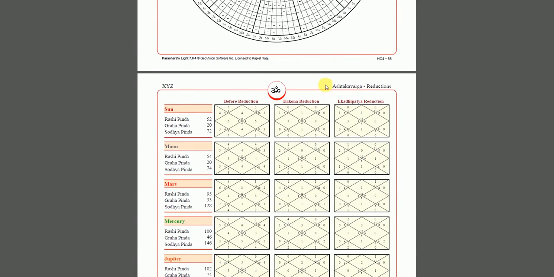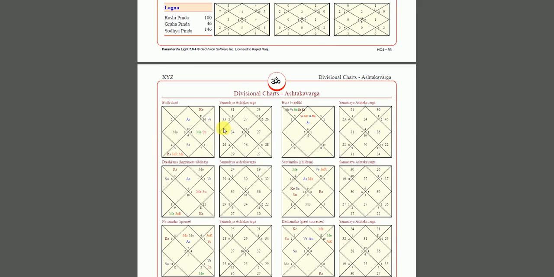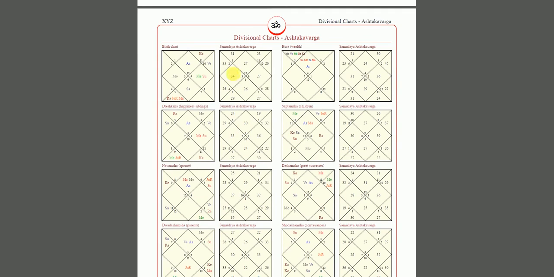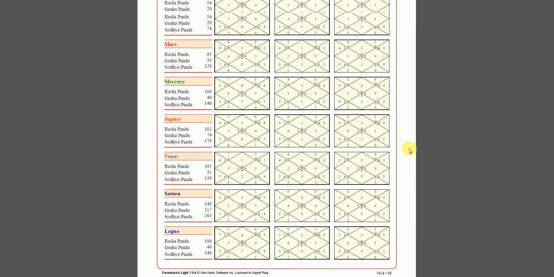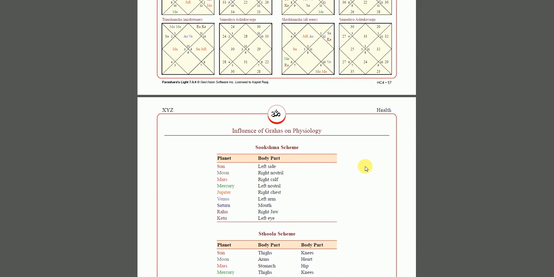These are more detailed reductions of your Ashtavarga points of houses. These are the Ashtavarga points for each sign for divisional charts. So for Drikna, the third house is receiving 29 points. So you can judge all these from the divisional chart. So whenever I discuss Ashtavarga in future, you will have the report. You will know exactly what to do. Oh, I have this and this is what's going on. Okay.